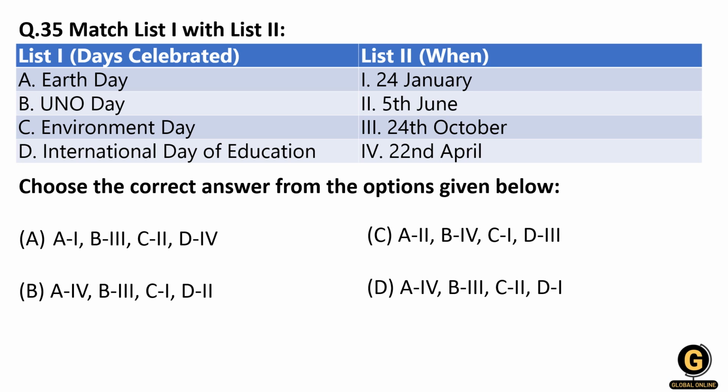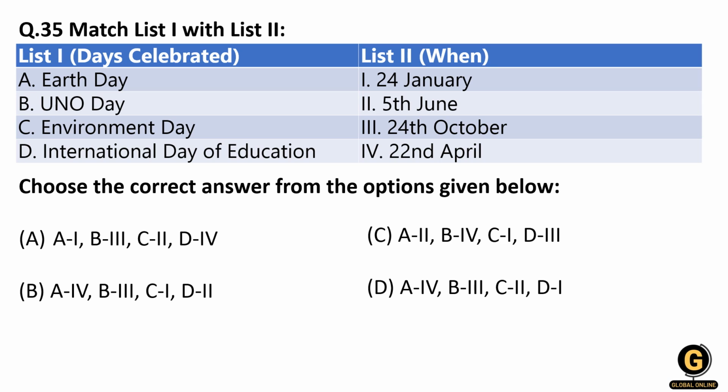Now they have stopped it. They are clubbing 4-5 days, and then below they are giving us multiple options, right? So first thing that we should know is Earth Day, right? It's very common, and it is celebrated on 22nd of April. Now we know Environment Day, which is very famous. It is celebrated on the 5th of June, right?